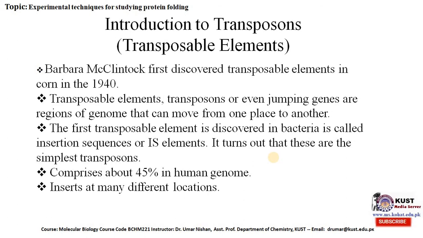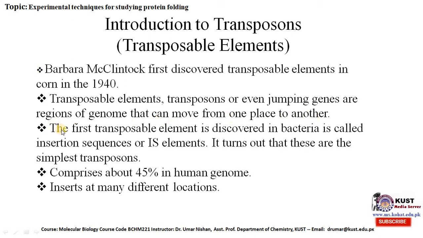Now further elaborating the introduction, Barbara McClintock first discovered transposable elements in corn in the 1940s. Transposable elements or transposons are also called jumping genes, or regions of the genome that can move from one place to another.